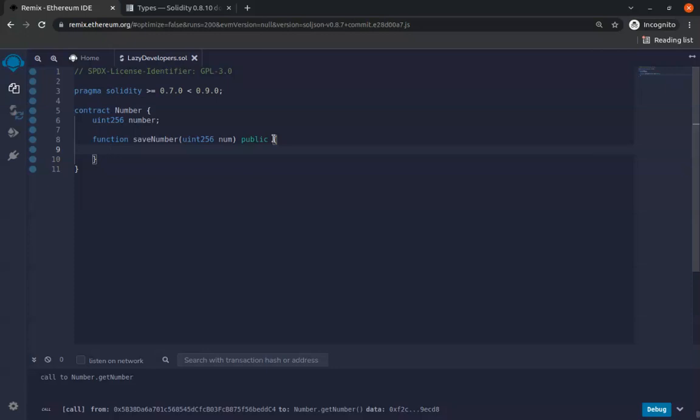So in this function, what we basically want to do is save some data. We want to save this number. Whatever is passed in from the user end, which is this num here, we want the number we have here, which is just initialized, to be equal to the number the user passes. And that is all, guys. Right now our function works, so we can go ahead and save a number.